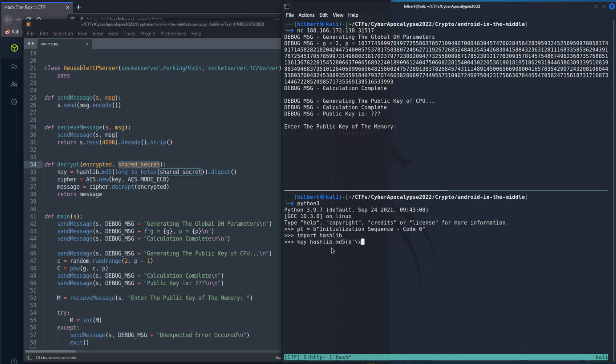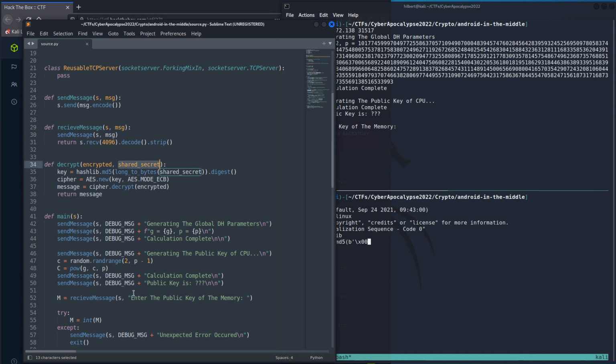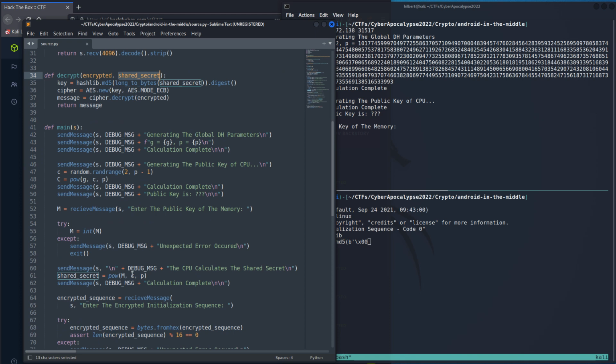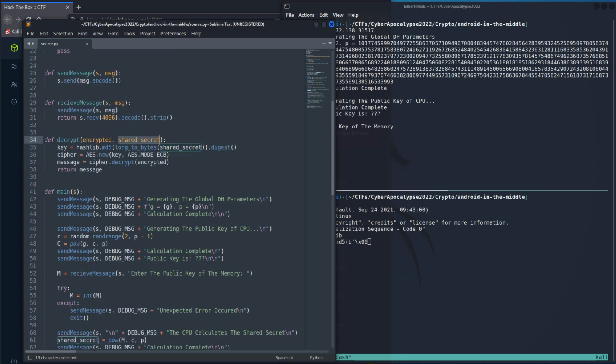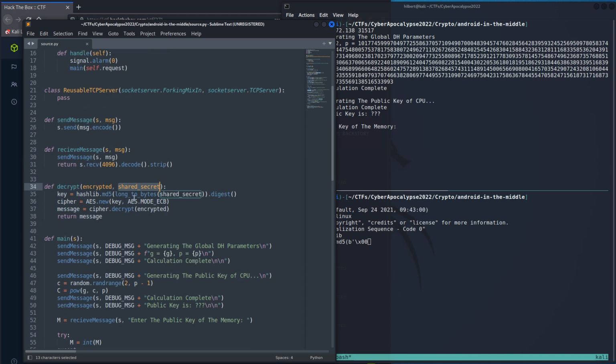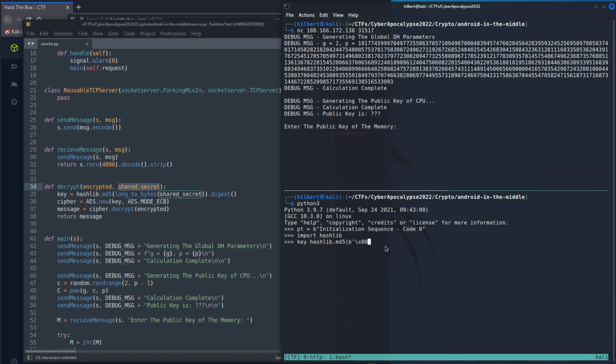We want to hash 0, because we know that this shared secret is the integer 0. When you convert the integer 0 to bytes, you get the byte value 0. And then it wants the digest of it, which basically just means it wants it in bytes. And it helps if I put an equal sign. So our key is going to be these bytes.